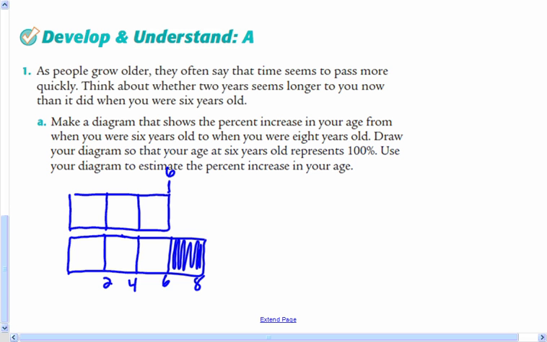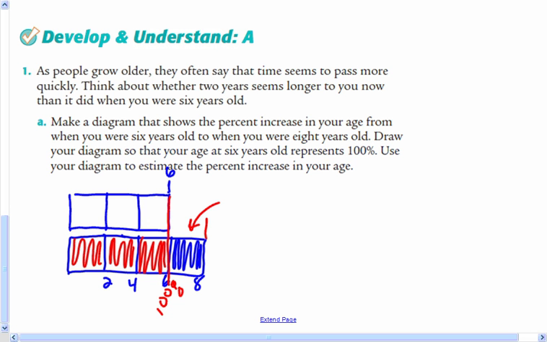So let's just think about that, how much that represents, compared to our original, so this is 100% right here, and this extra part is our percent increase over our age of 6. And if you look at that, that's 1 out of 3 sections, the size of it.